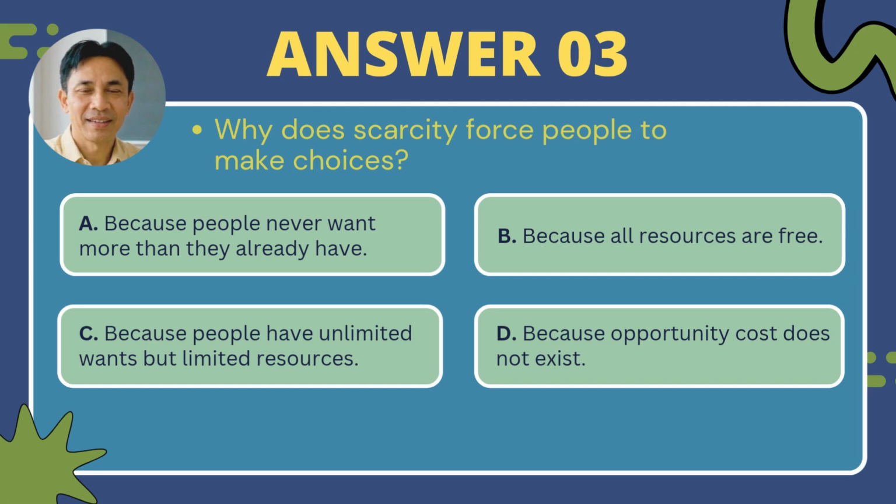The correct answer is C. Because people have unlimited wants but limited resources. Scarcity creates the need to choose. When we choose one option, we usually give up another option, which leads to opportunity cost.